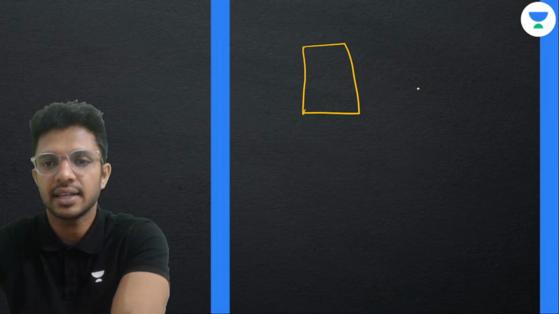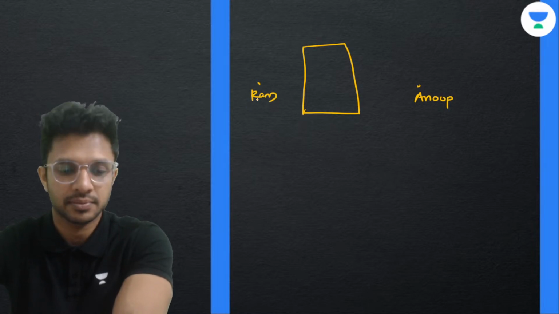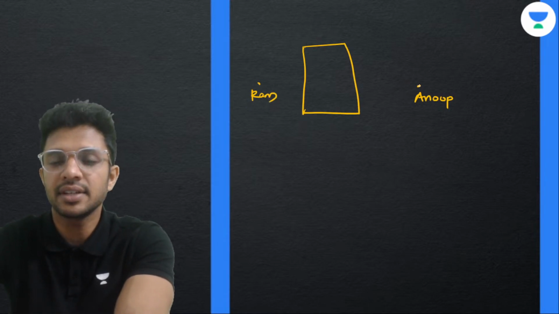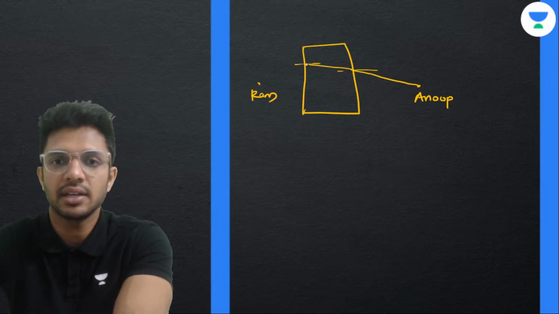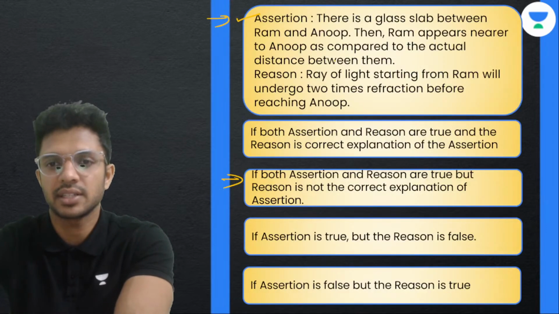Let's say this is Anoop, whoever it is. Okay, this is Ram. Light rays are coming from Anoop. Tell me what happens. Yes, here one refraction will happen and here also one refraction will happen. So 1, 2. So 2 refractions happen.